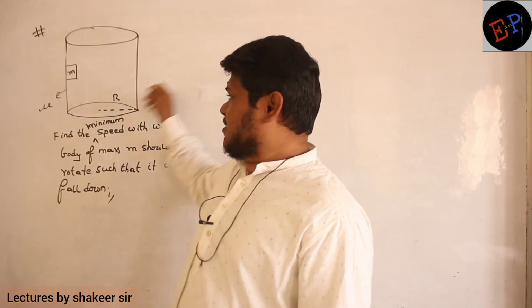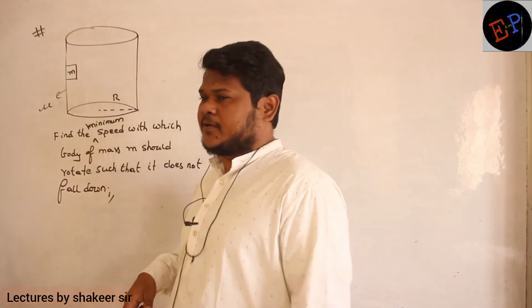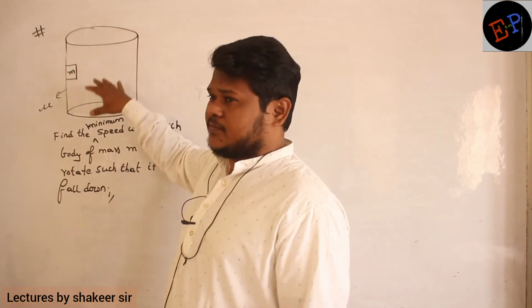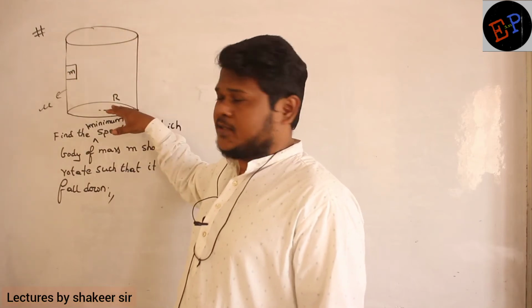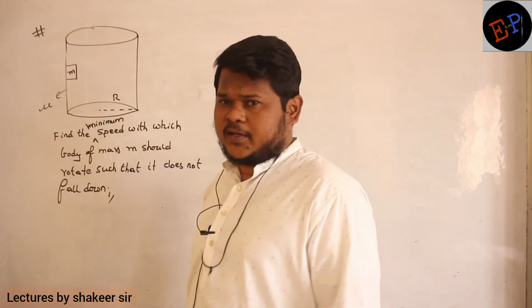So here this body may be a vehicle, a bike, or a car. It wants to move in this vertical circle. So this is a rotor, a vertical structure. In this one, this body wants to move in a circular path without falling down.